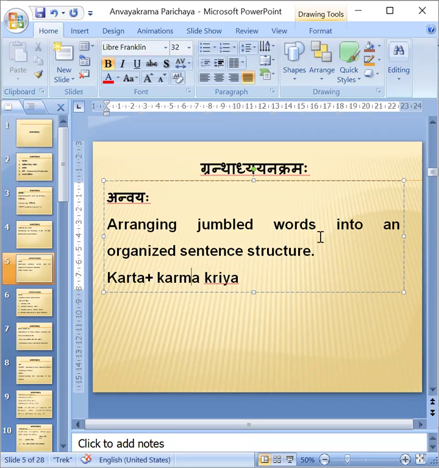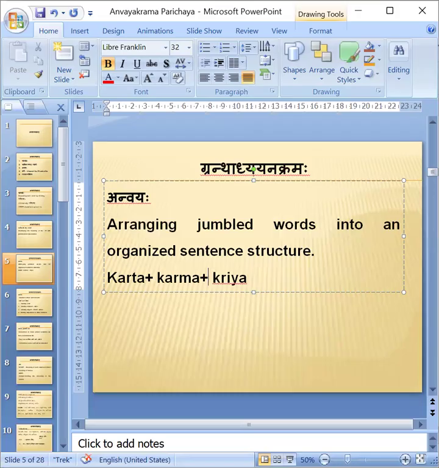In English, we have subject plus verb plus object. In the same way, in Sanskrit we have karta, karma, kriya. This is the order, and accordingly, if Visheshanas are there or if Shashti Vibhakti is there, we have to see which word they are matching with, which word they are getting Anvaya with, and rearrange the sentence.